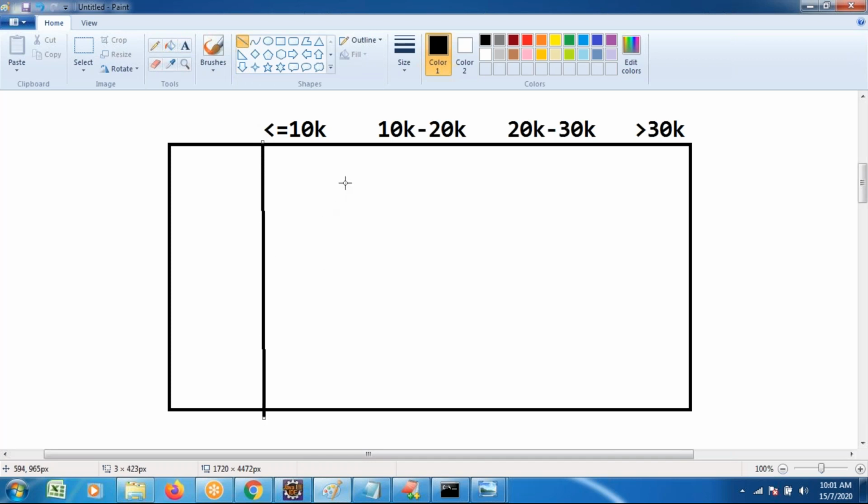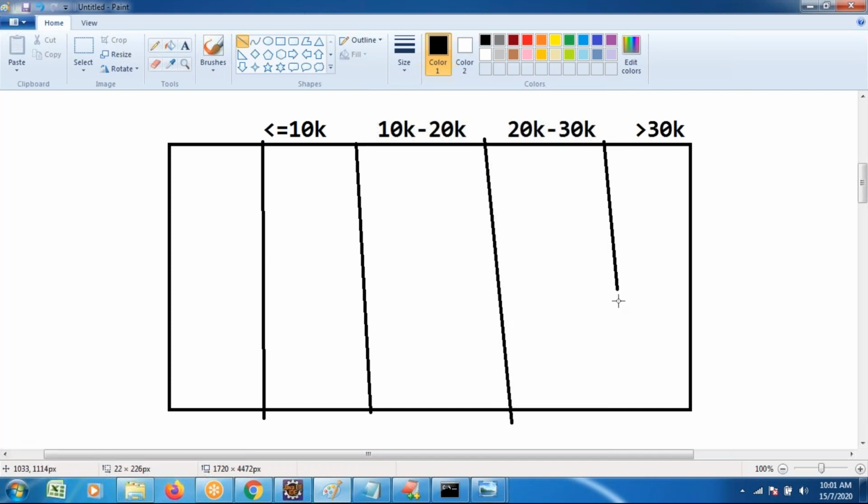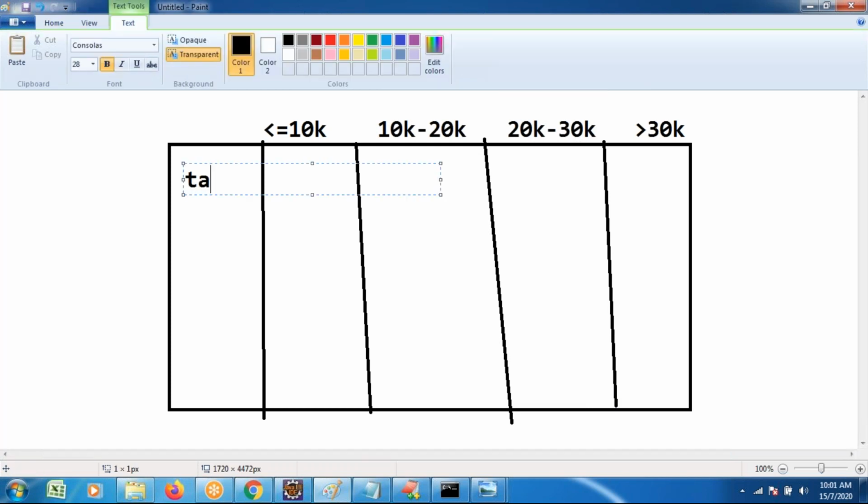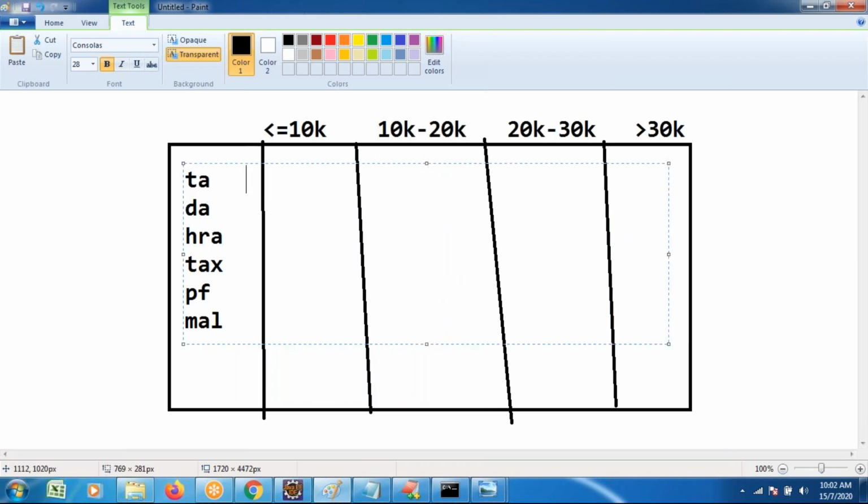Based on their salaries, they wanted to give some TA, DA, HRA percentages, different percentages of salaries. TA means traveling allowance, DA means daily allowance, HRA means house rent allowance. Tax is there, PF, provident fund, is there. Generally, your pay slip may show these, and some companies also provide a medical allowance. But not all employees were given the common percentages; they were given different percentages.